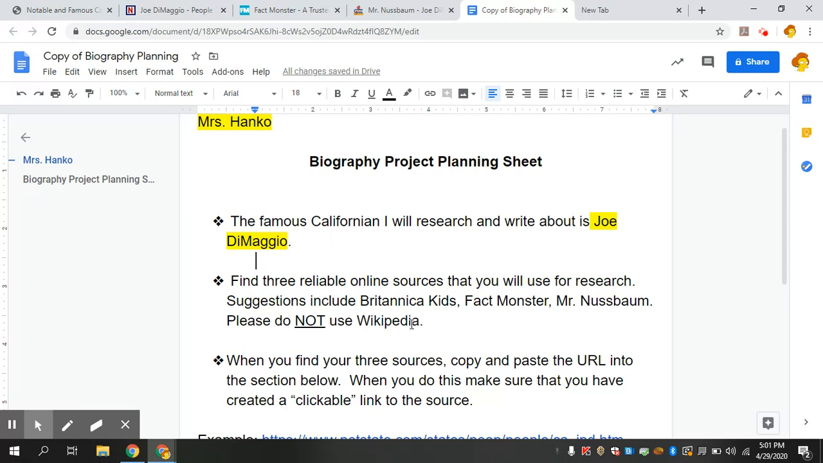Please do not use Wikipedia. I know a lot of people use Wikipedia, so it seems like it would be reliable, but anyone can go into Wikipedia and type stuff. So no, it's not a good reliable source. It's kind of a no-no.